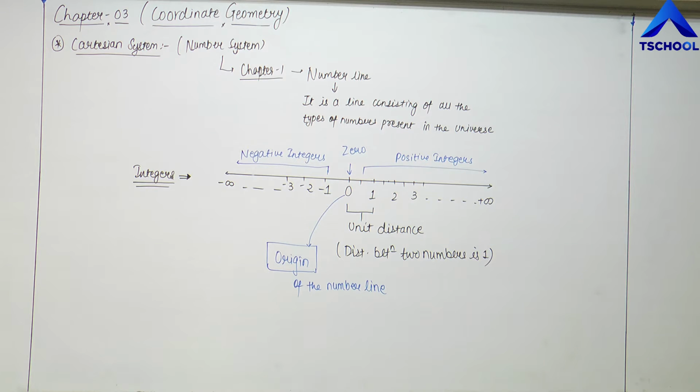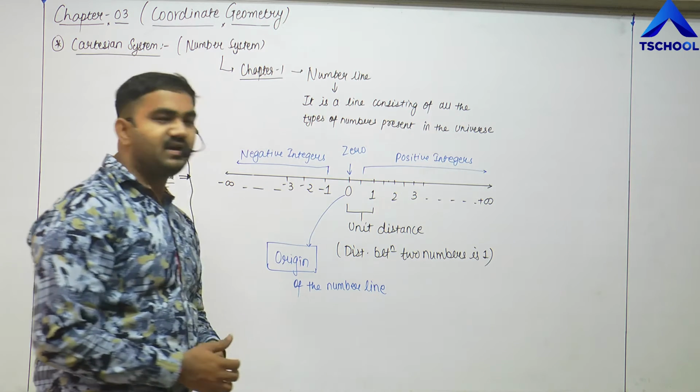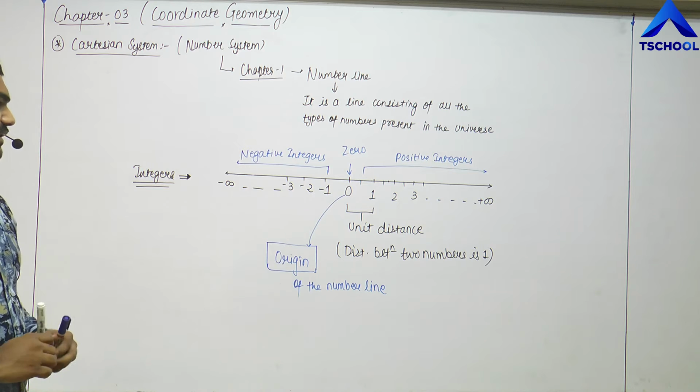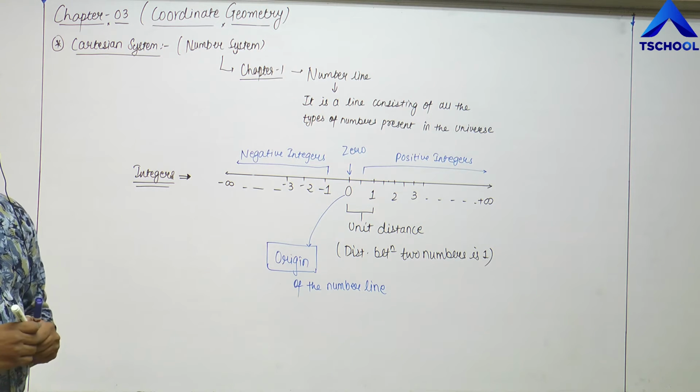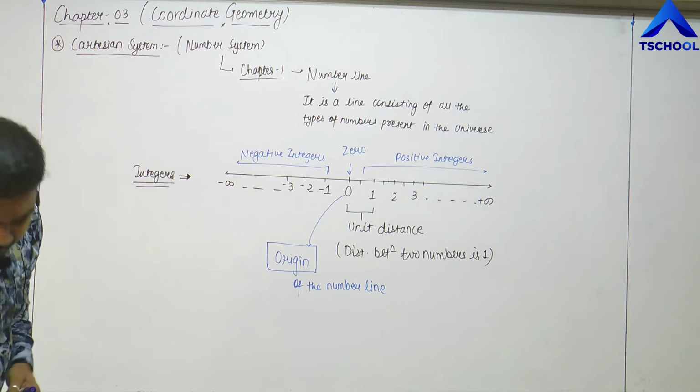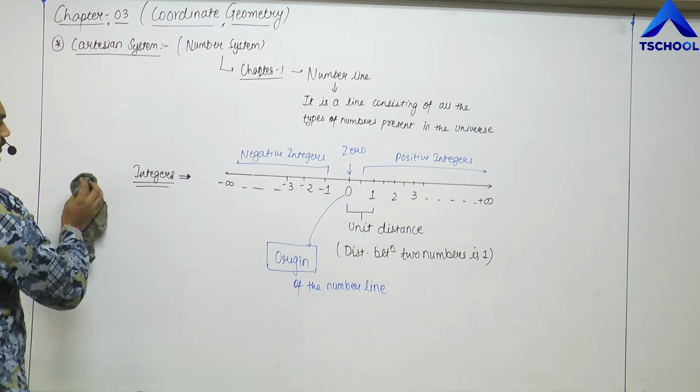Okay, let us understand this Cartesian system now. First of all, we understood the number line. Now let me say that this number line that is written over here is a horizontal one. Or let me erase this.